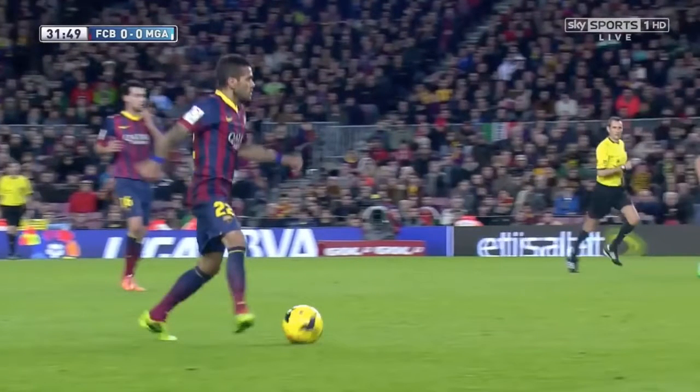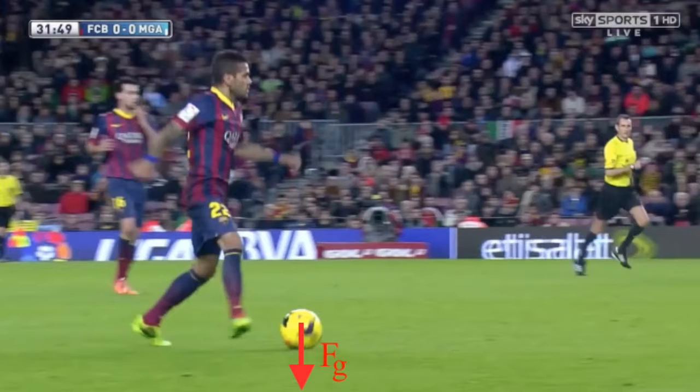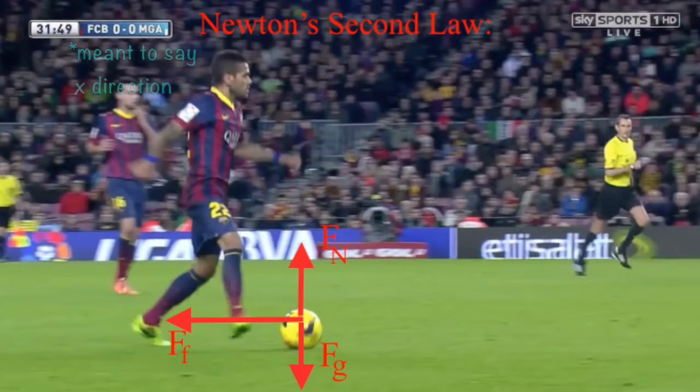You can stare later. There are three forces acting on the ball: force of gravity, normal force, and force of friction. Inertia keeps it moving forward, but because of the friction from the grass, it will slow the ball down quite a bit, as dictated by Newton's second law. There is, in fact, a net force in the x direction, causing the ball to decelerate to the right. That's also called unbalanced forces.